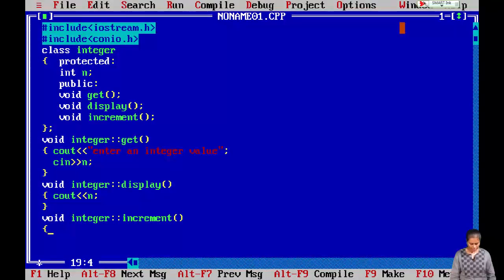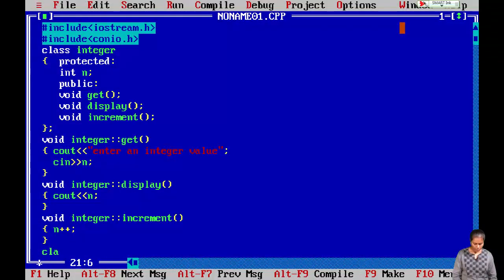So here I am writing, I am incrementing the value of n variable. So n plus plus. Okay. So now we are done with defining the functions. Now I need one more class. Actually what I want to do is I need a class with all these characteristics. Along with this I want to decrement the variable also.